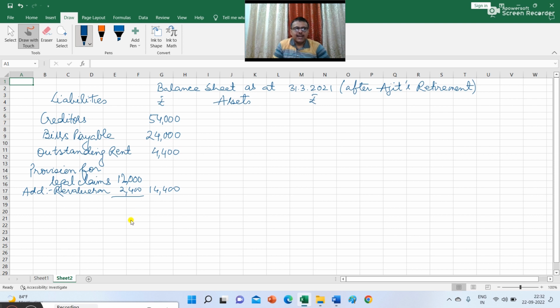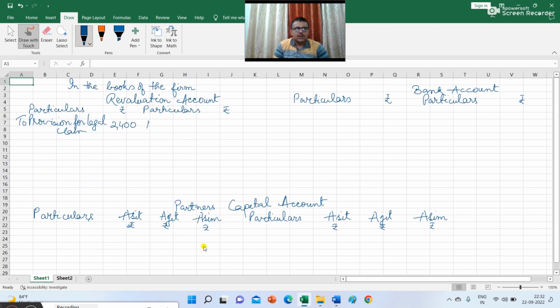Then the balances of capital are given. We have to record them in the partners' capital accounts as by balance b/d, that is the brought down balance. The capital of Ashit is rupees 92,000, capital of Ajit is rupees 60,000, and of Ashim is rupees 40,000. This way I have recorded the balances which are given in the balance sheet before retirement.